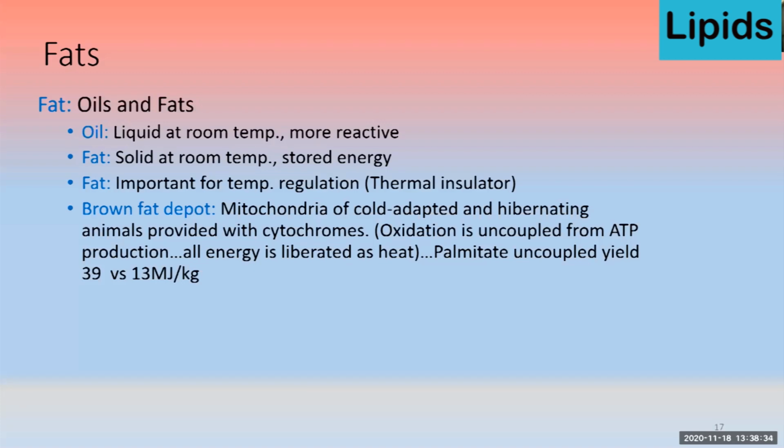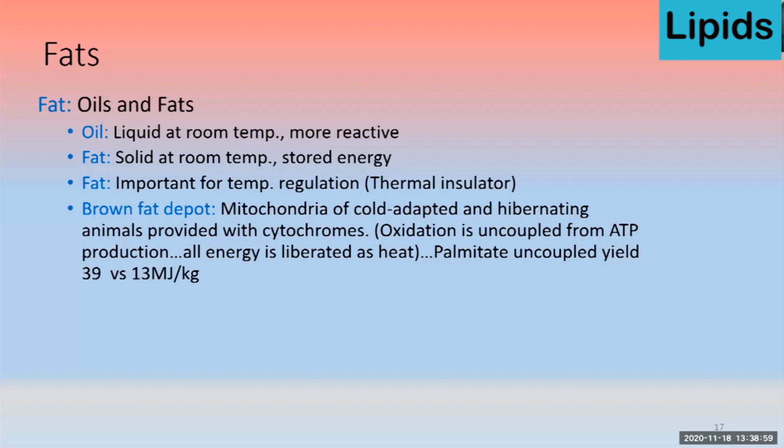There is also brown fat depot, which we see in case of hibernating animals. So the mitochondria of cold adapted and hibernating animal provide with the cytochromes. So what is the importance of this? During oxidation, that oxidation is uncoupled from ATP production and all energy is produced as a heat.